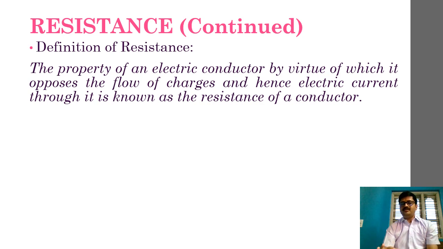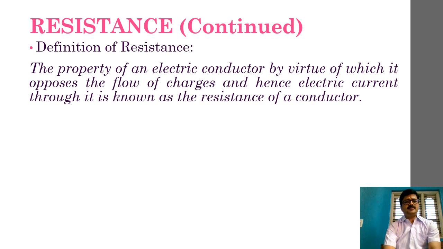Remember what it is: the property of an electric conductor by virtue of which it opposes the flow of charges. Now, in my first session we have understood that flow of charge is nothing but what? Flow of charges per unit time is current, right? So it opposes the flow of charges and hence electric current. So these are the two important things that we should remember.